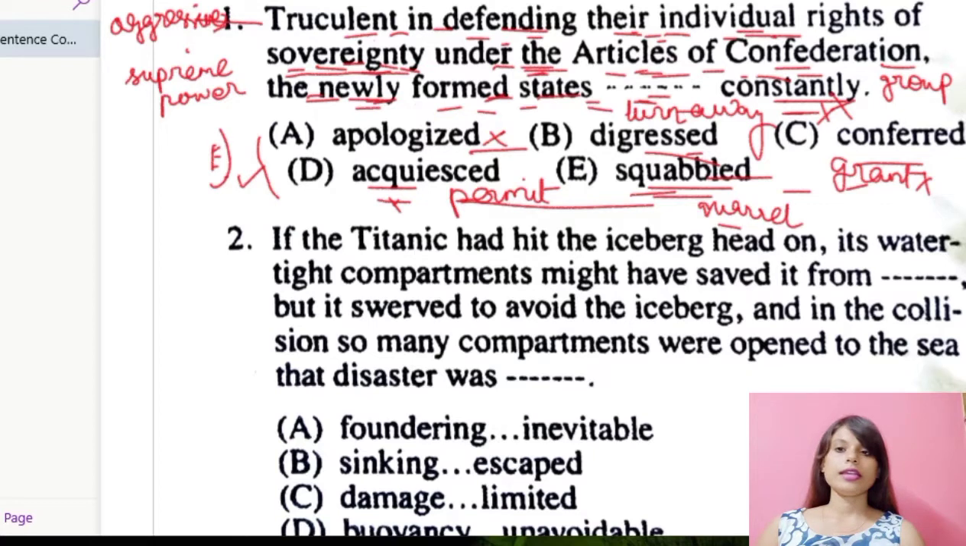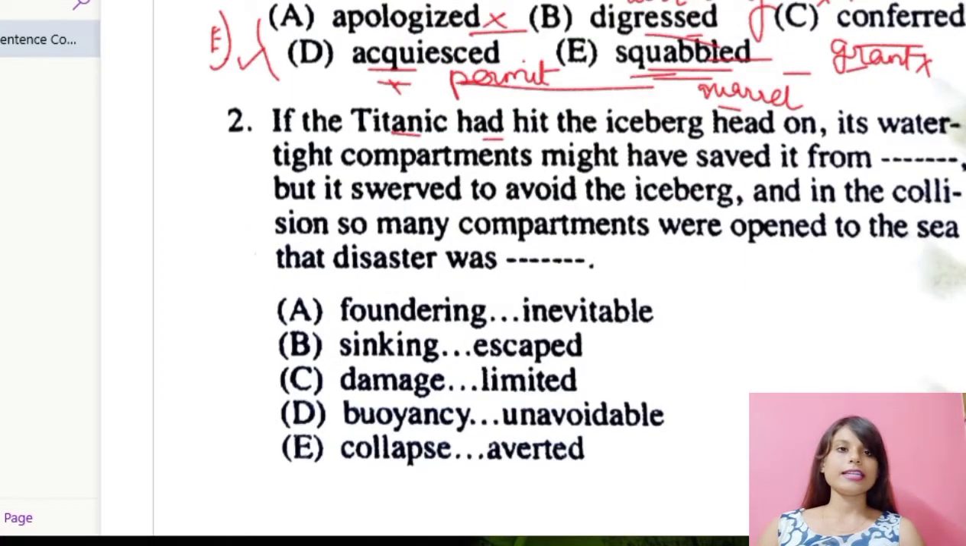Moving over to the next question. If the Titanic had hit the iceberg head on, its watertight compartments might have saved it from dash. Okay, so they are talking about the Titanic ship, and you all know the incident of Titanic. They are saying that if the Titanic had hit the iceberg head on, then its watertight compartments might have saved it from getting damaged, or from sinking.